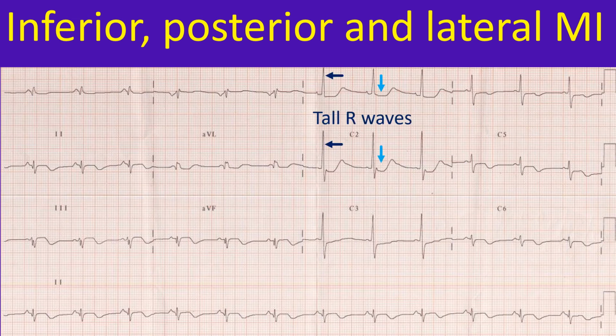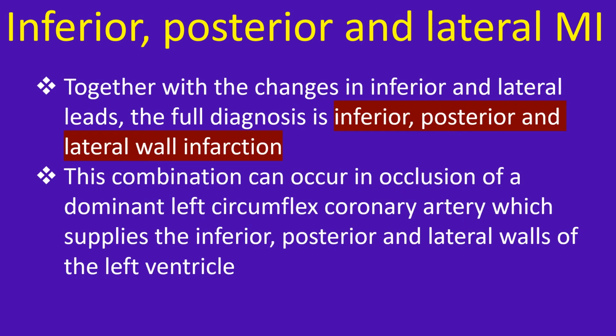There are tall R waves in V1 and V2 with R by S ratio more than 1 and ST segment depression with upright T waves. These features are suggestive of posterior wall infarction, being the inverse of Q wave, ST elevation and T inversion, which would have been recorded in a posterior lead. Together with the changes in inferior and lateral leads, the full diagnosis is inferior, posterior and lateral wall infarction.